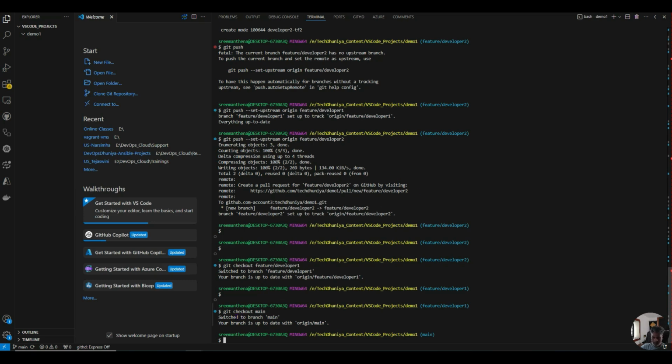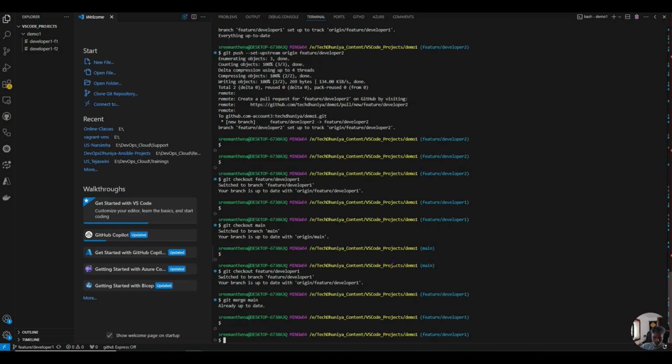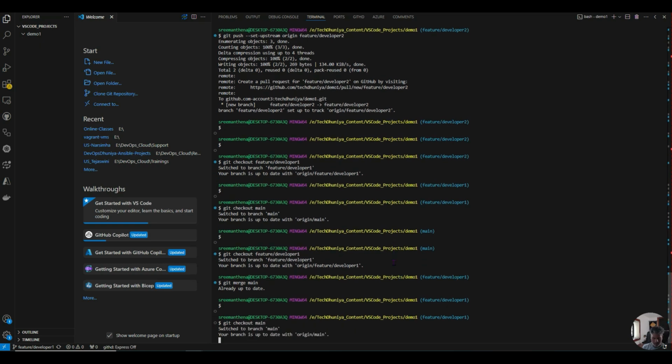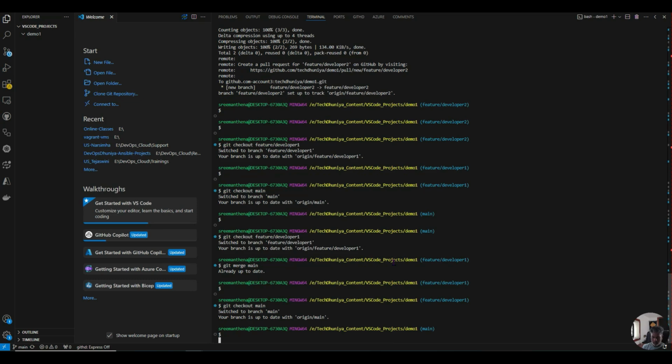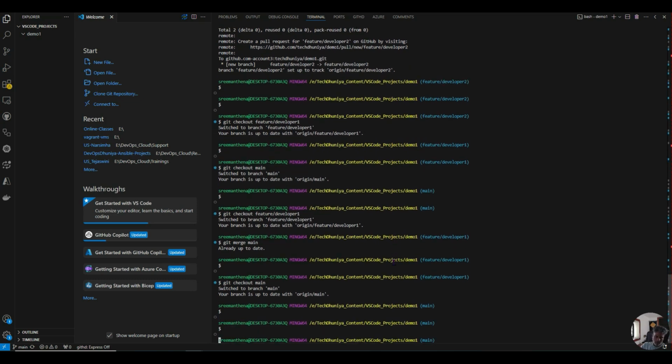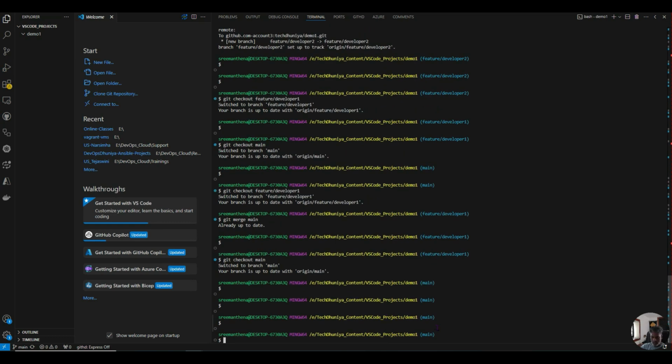Because of that, even if you switch to the main, you can't see the data. Now I want to get the data to the main. Git checkout main. Okay, as you see in the main branch, we can't see the data.